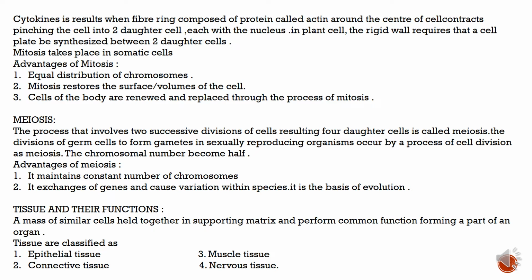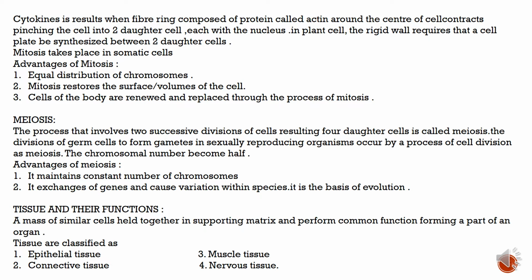In plant cells, the rigid cell wall requires that a cell plate be synthesized between the two daughter cells. Mitosis takes place in somatic cells. Advantages of mitosis: equal distribution of chromosomes. Mitosis restores the surface to volume ratio of the cell. Cells of the body are renewed and replaced through the process of mitosis.